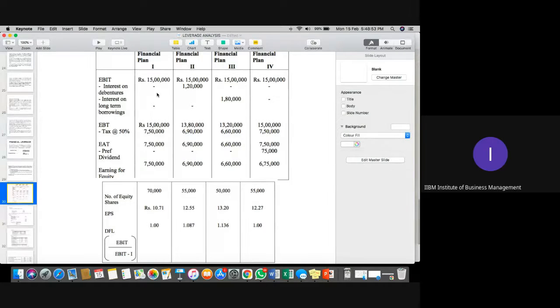I hope it is clear. Sir, noting down. The first option is not clear, the first financial plan.